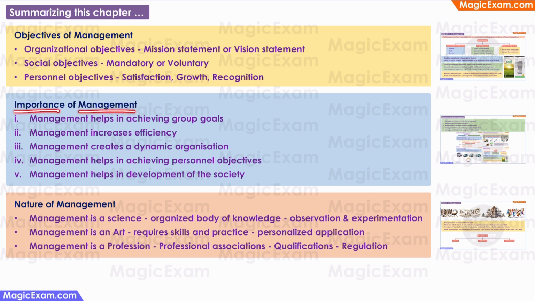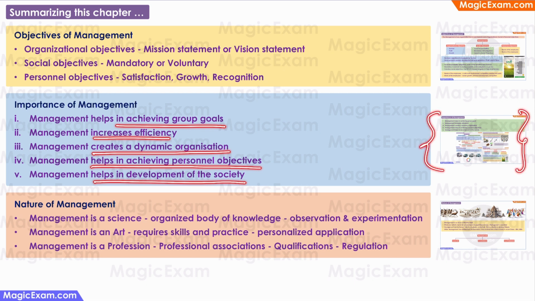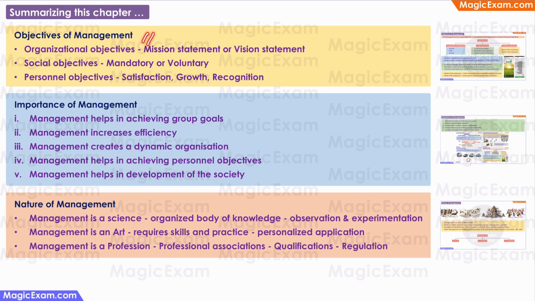Then we spoke about the importance of management. That is, management helps in achieving group goals. Management increases efficiency. Management creates a dynamic organization. Management helps in achieving personal objectives. And management helps in development of the society. And as I mentioned, there is a lot of overlap and similarity between the importance of management and the objectives of management and the characteristics of management. The same things have been repeated and explained in different words.